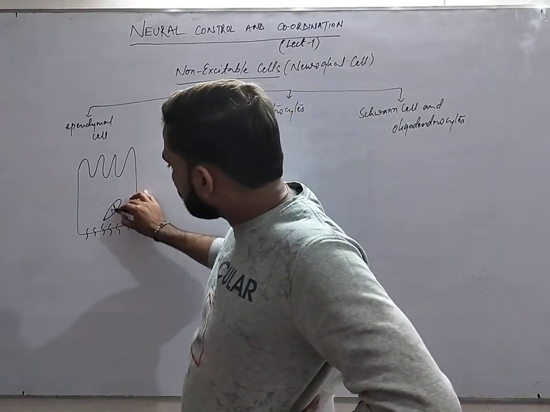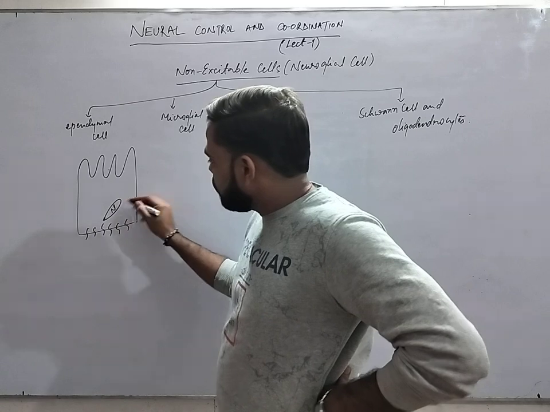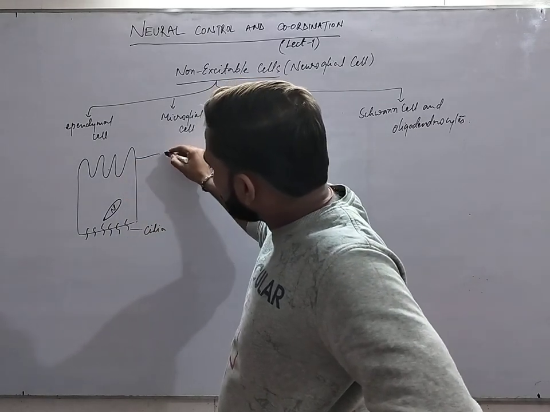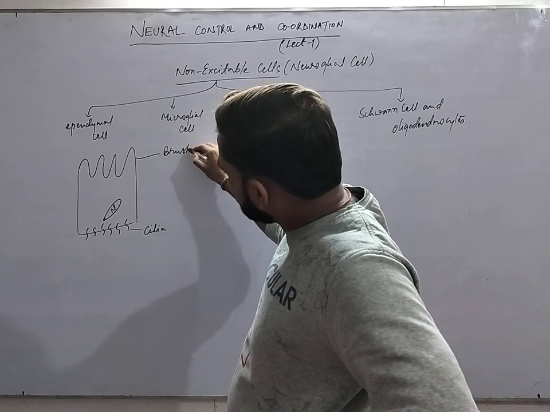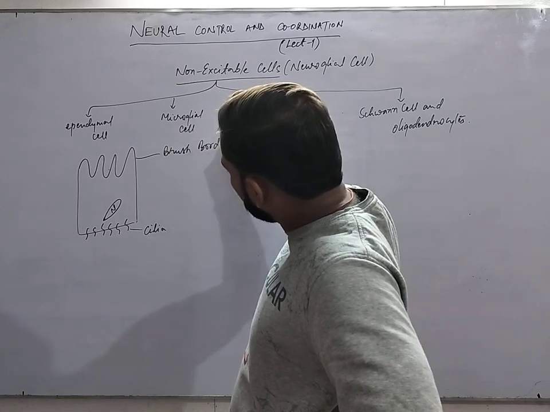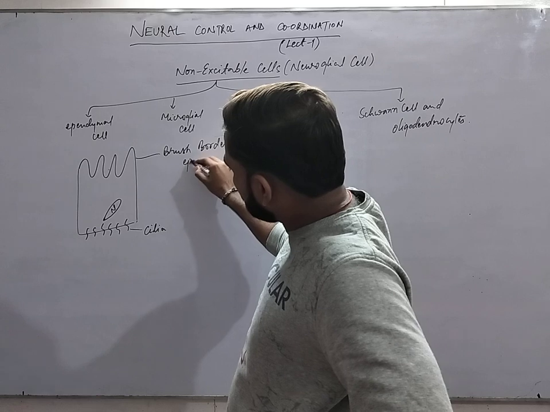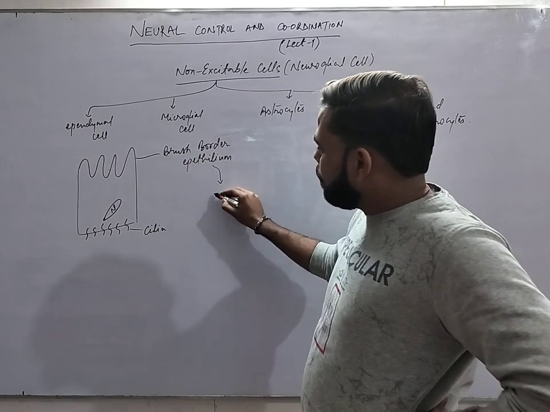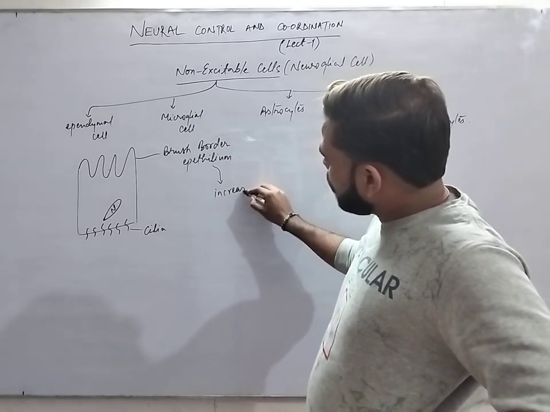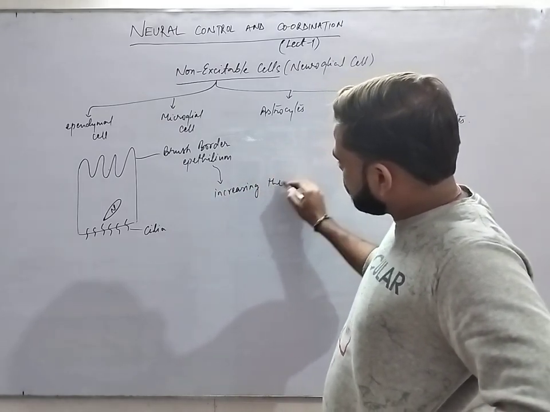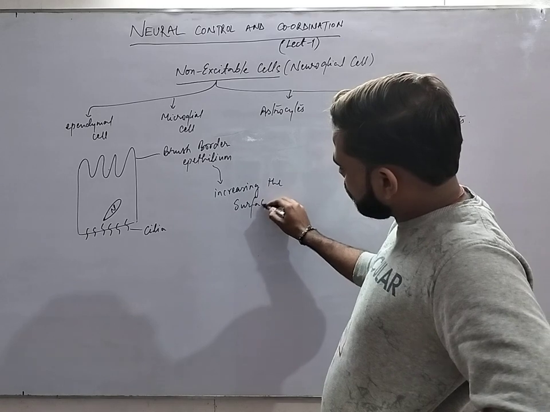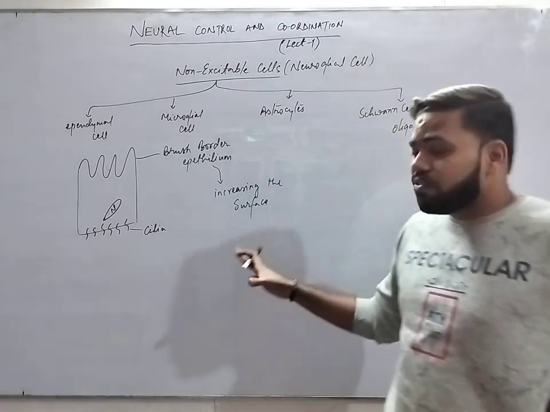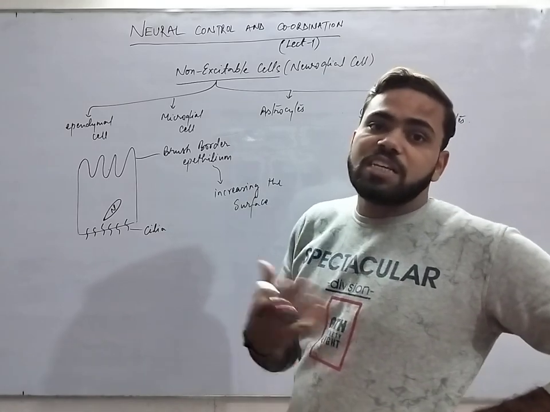This is the nucleus, I am writing here N. We can also write brush border epithelium. This brush border epithelium will help in increasing the surface area, to reabsorb the CSF.